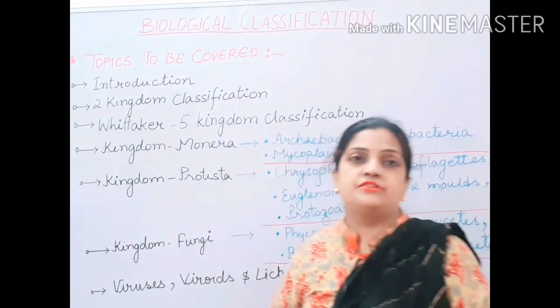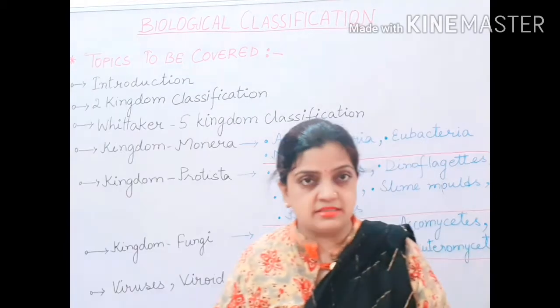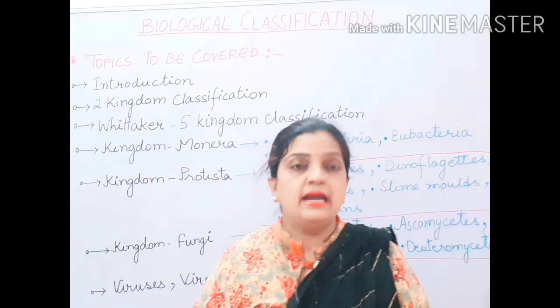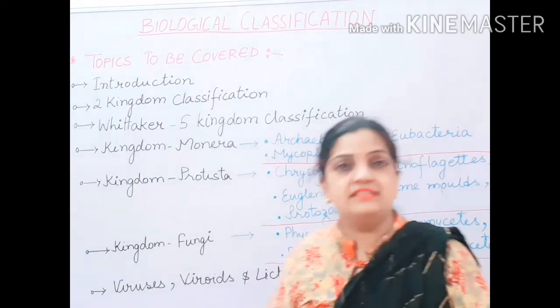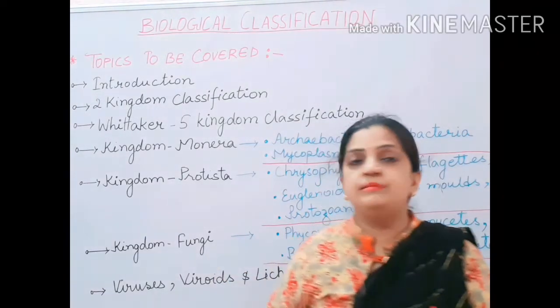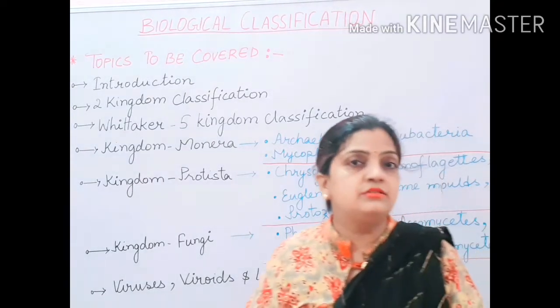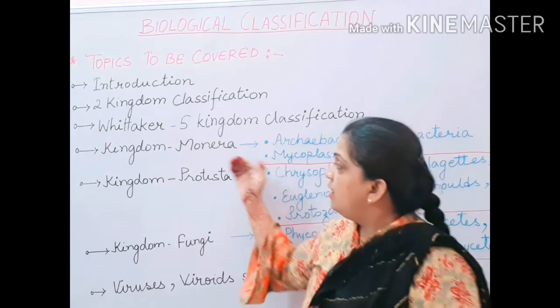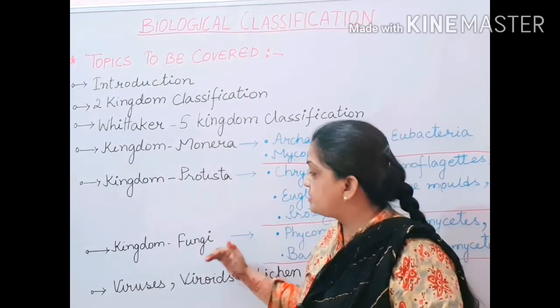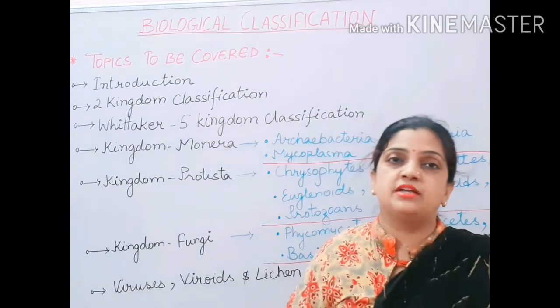These 3 we are going to discuss in this chapter in detail. A little bit of introductory part related to kingdom Plantae and kingdom Animalia has been mentioned in your NCERT book, but I will not be discussing that part here. I will be discussing it in a separate topic as a separate chapter. Now children, this kingdom Monera, kingdom Protista and kingdom Fungi, we have to study in detail.